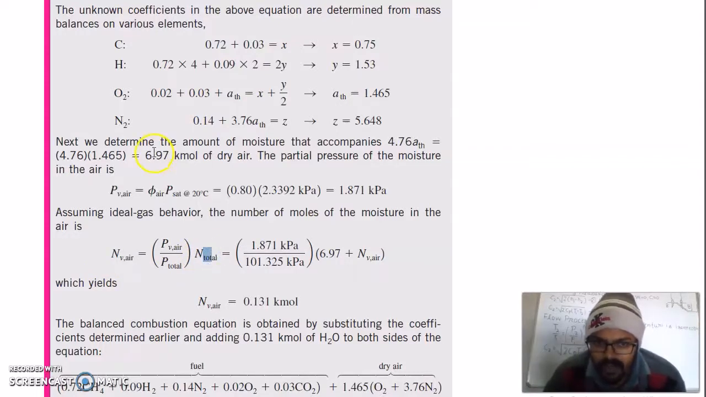So total number of moles we already calculated, which is the number of dry air, 6.97, plus this is the number of moles of vapor, and pressure is given, we had calculated here, and the total pressure which your air enters is your atmospheric pressure, which is 1.1325. From here you will have calculated how many moles of vapor entered into the air, that is 0.131 kilomole.